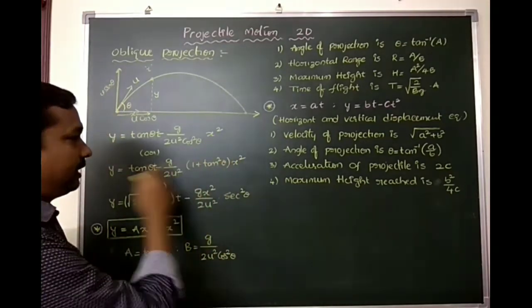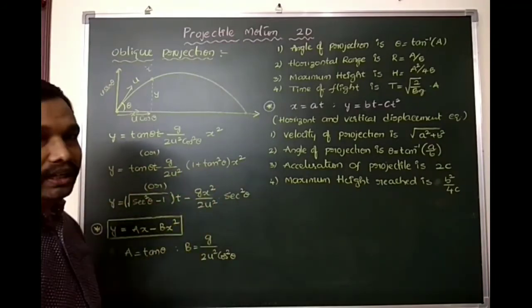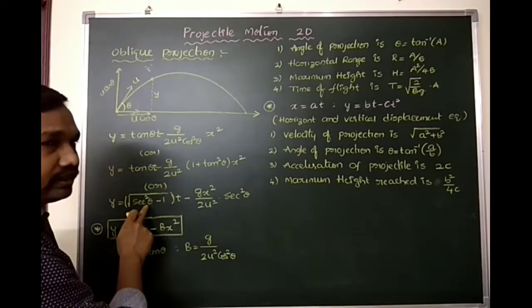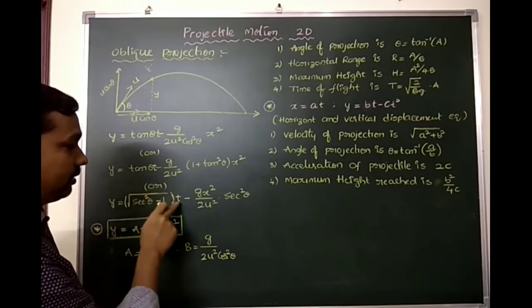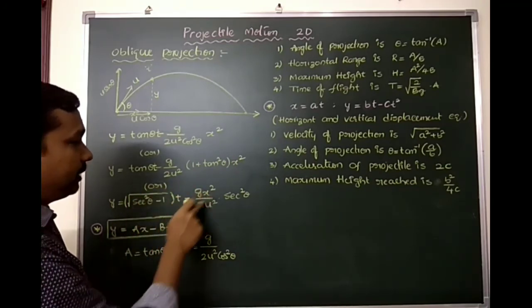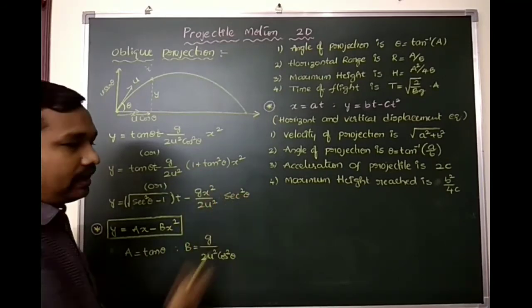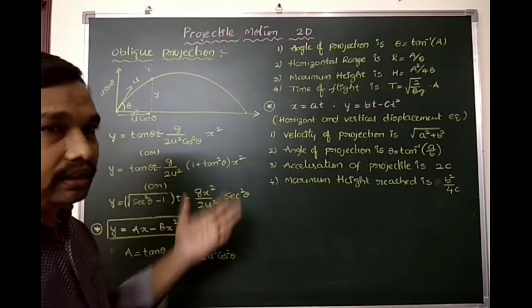This is the equation we get completely in terms of tan. If you want it completely in terms of secant, we need to convert tan theta into the under root of secant square theta minus 1, into x, minus g x square by 2u square secant square as it is. These are the equations we will get in different terms.